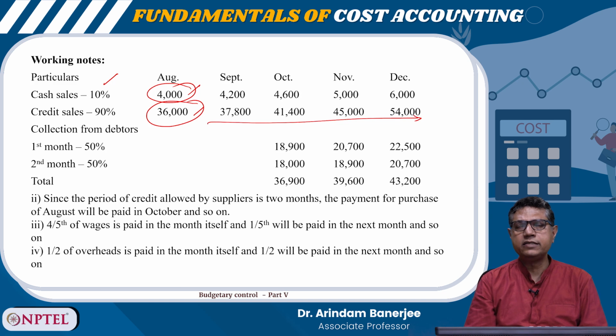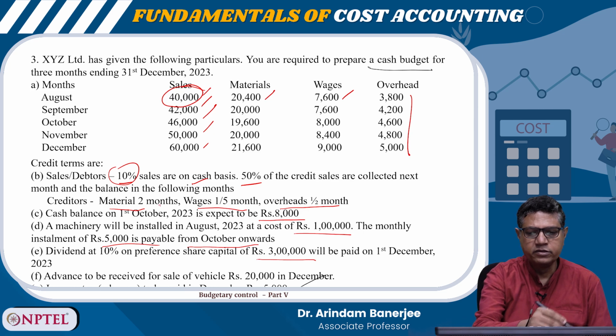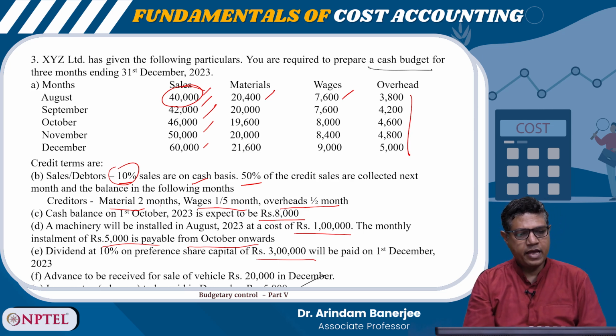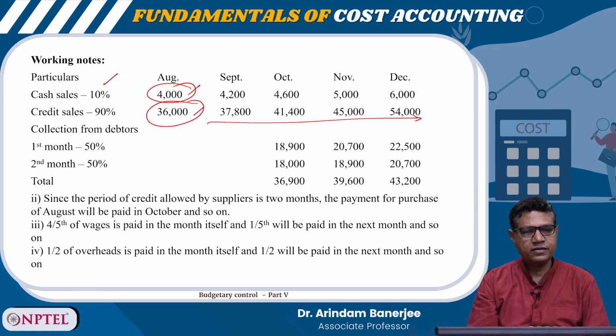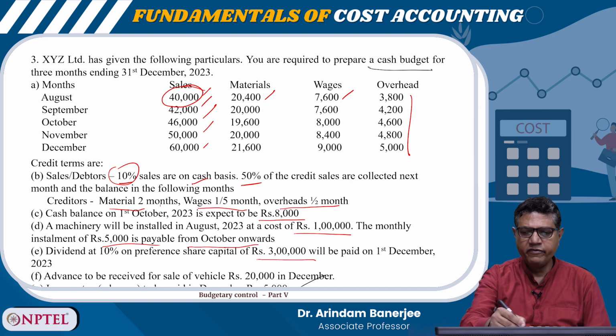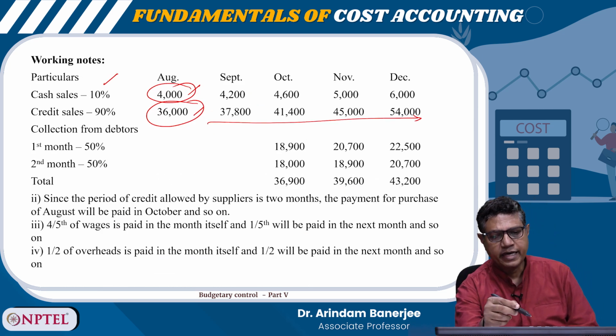The collection from debtors, first month 50%, you see it is written here. Creditors for material, 2 months. So collection from debtors, first month it is 50%. It is given here: 50% of the credit sales are collected next month and the balance in the following month. So what is sold in September, 50% will be collected in October, and then 50% in the next month.